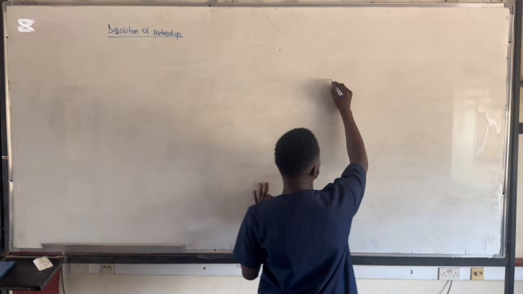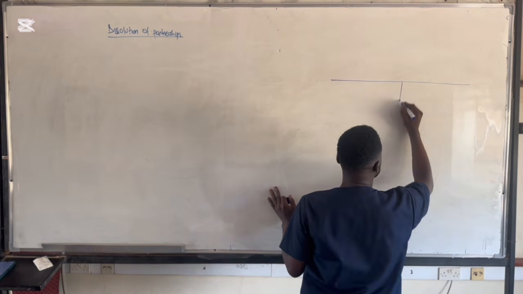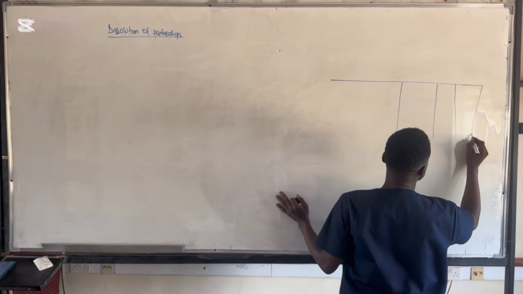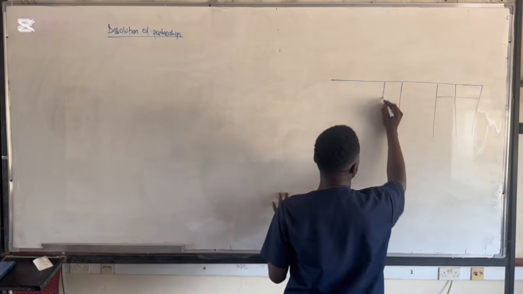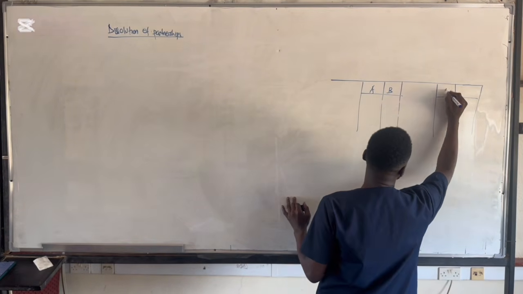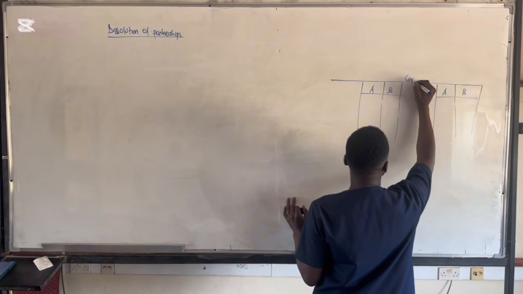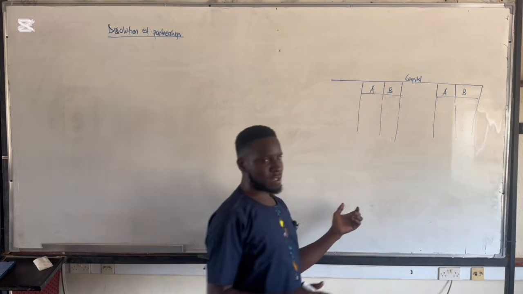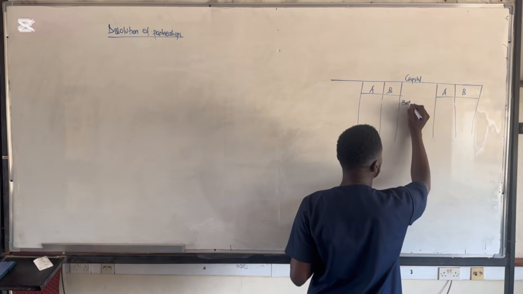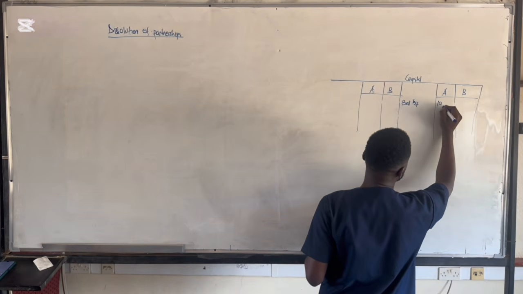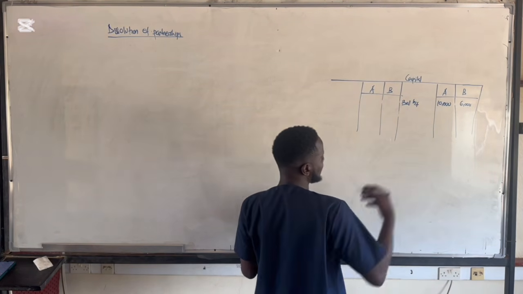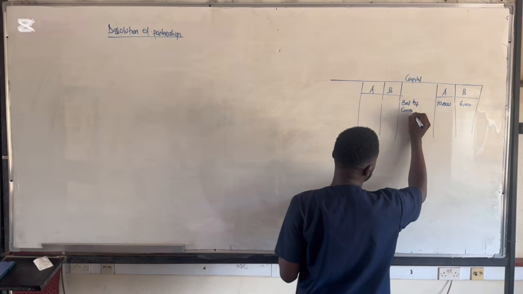For example, I assume that we have partner A and partner B like this. This is the capital account. So I assume that we are dissolving the partnership. Maybe we have a balance brought forward this side. We have 10,000 and then 6,000, and maybe we have current account balances.